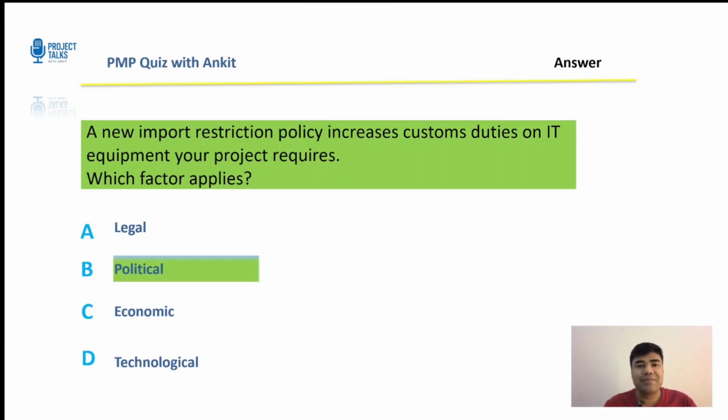Let's see the answer. All right. The answer is political. Now, an import restriction policy is a government policy decision. That's why it is political. Why not legal? It could be the law, but the question uses the word policy. Now, policy signifies political action. Economic, duties affect cost, but the cause is still political. Not technological, definitely. No need to explain that.